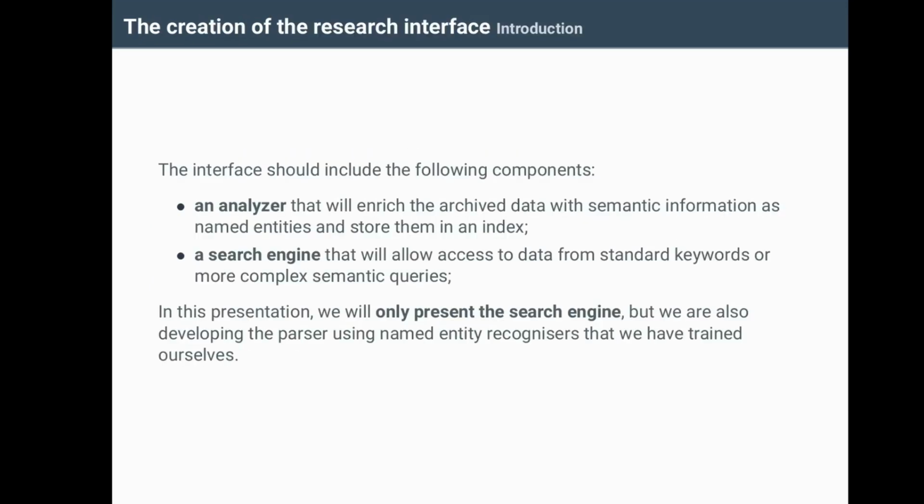BeSocial's goal is to be able to archive social media so that it is directly searchable. To do this, we need to create an interface into which we inject all tweets, Facebook and Instagram posts, so that they are easily accessible to researchers. The interface should include the following components: an analyzer that will enrich the archive data with semantic information such as named